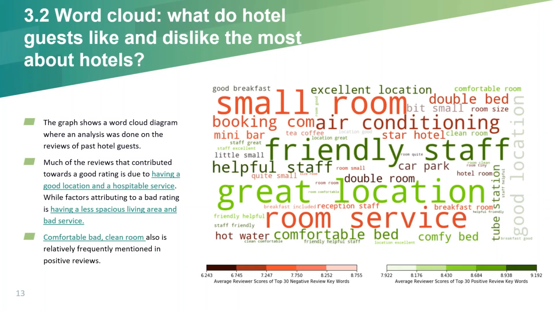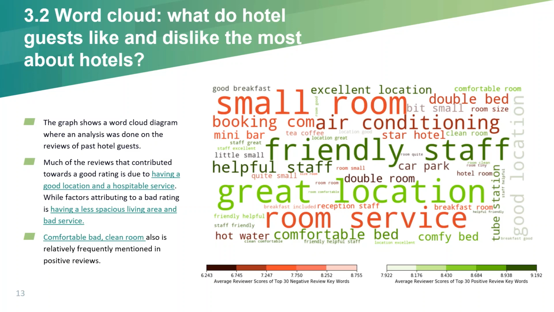From the following diagram, factors attributing to top keywords are having a great location and hospitable service, while words such as friendly staff contributed towards a high average score. On the contrary, factors such as a less spacious living area and poor service contribute to a bad rating. Furthermore, amenities like air conditioning also seem like an important consideration of hotel guests. All in all, the words identified in both the positive and negative reviews serve as an important consideration for the